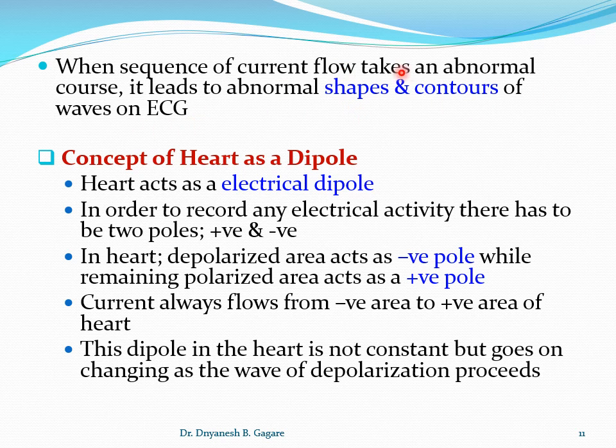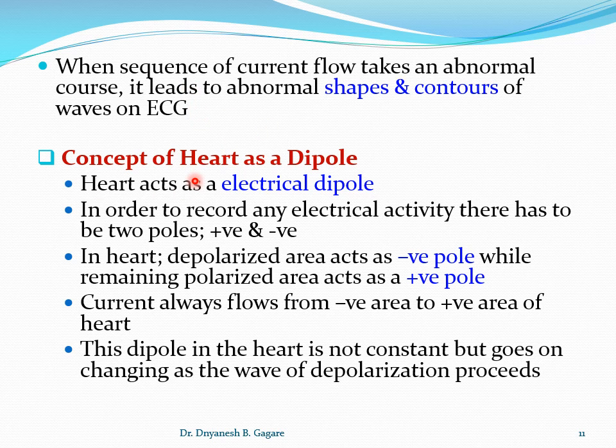The shape and contour of the waves, contour means exactly how the waves end, okay, that is called the contour. The contours and shape of the waves will become abnormal when the sequence of current flow changes. That is up to this point what we discussed about what a vector is.